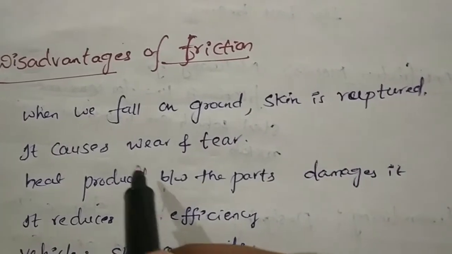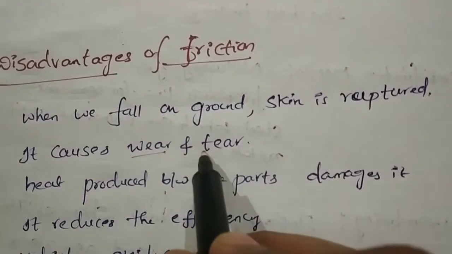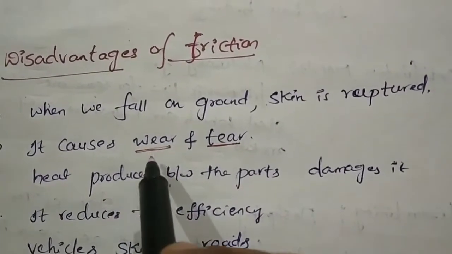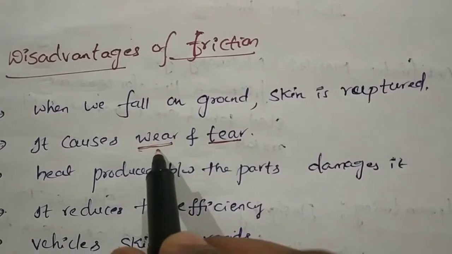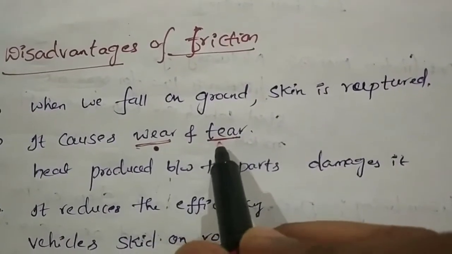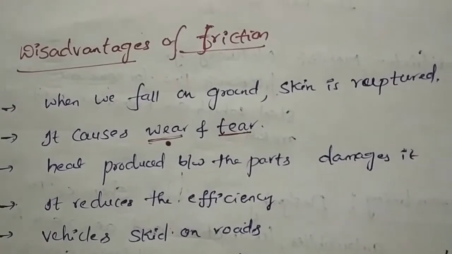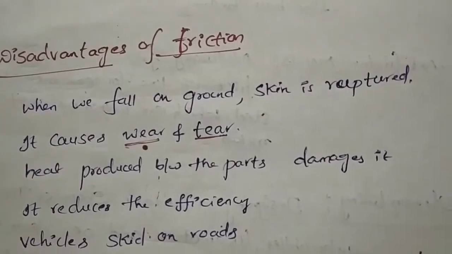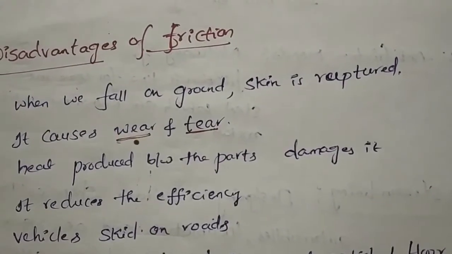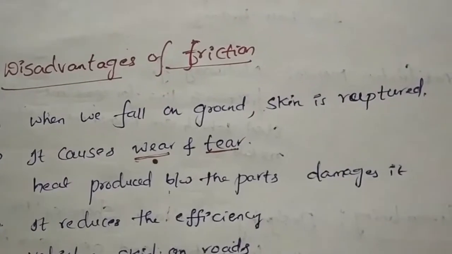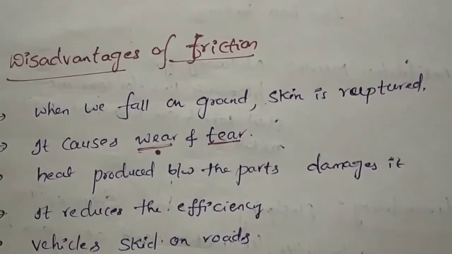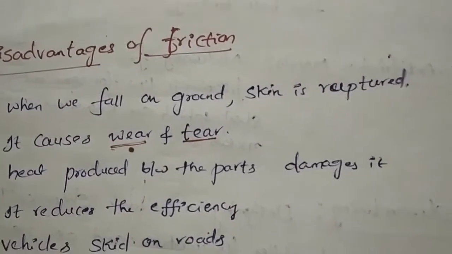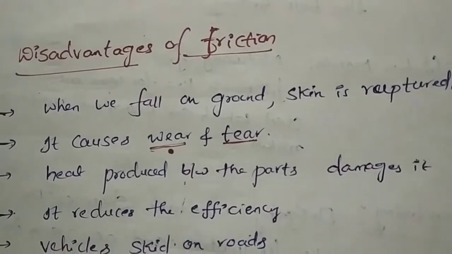For example, you are riding a bike or a car on a rough road and suddenly apply the brakes. After a few days, wearing of the tires will take place. That means they will reduce in thickness, and after that the tires also tear. Next, when there is friction between two parts, heat will be produced, and that heat may damage the parts. A simple example: rub your two palms together and you will get some heat after some time. Like that, when surfaces are in friction, heat will be produced.